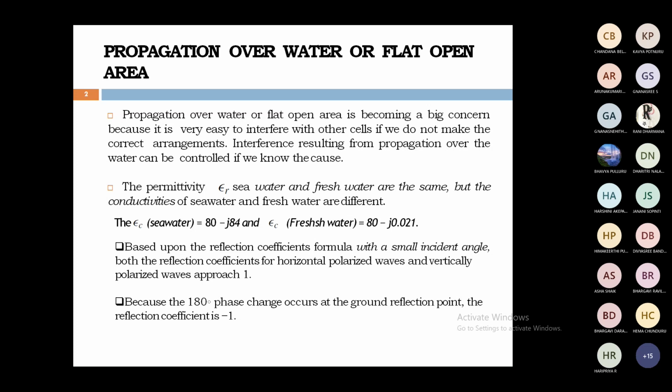Whenever reflection takes place, either due to water or flat open area, the phase is changed by 180 degrees. The signal is transmitted and reflected by ground or water, and we get a 180 degree phase change. At that time, the reflection coefficient is equal to -1.